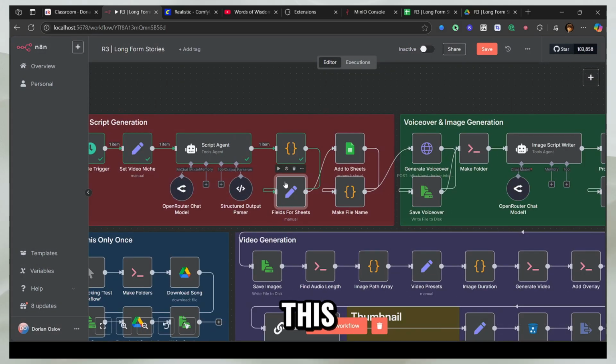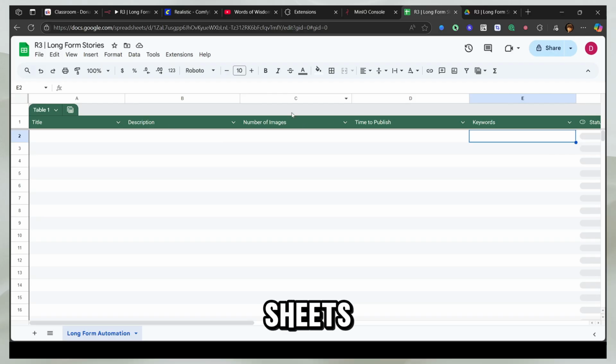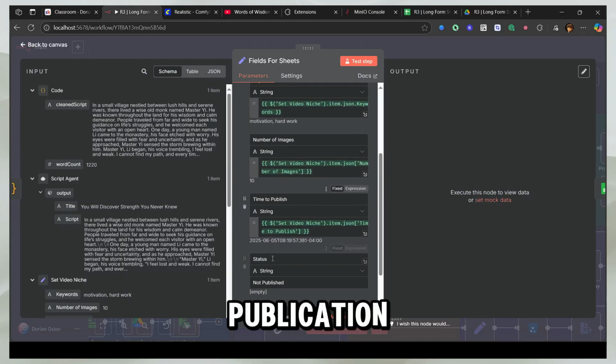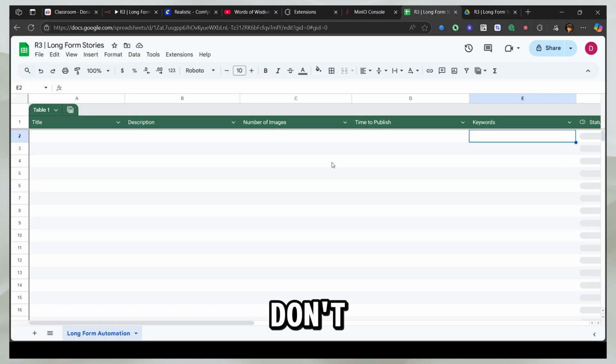Now let's run this node. What this node is going to do is get all the data we have generated till now into Google Sheets. So it's going to get the title, the keywords, the number of images, time to publish, and status. The reason we're not getting the script is because it's too large. Google Sheets can still hold it, but I don't recommend it. If you want, you can store it locally in Baserow or NocoDB, and you can still add the script if you want. But I don't do it because it's just too big, and we're wasting a lot of API credits here.